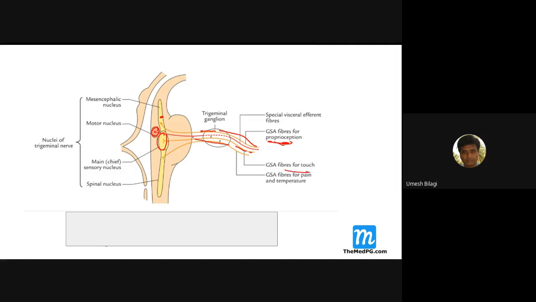This is touch. Pons is for touch, whereas cervical cord is pain and temperature. So a lesion of the high cervical cord can cause loss of pain and temperature over the face because of this nucleus.